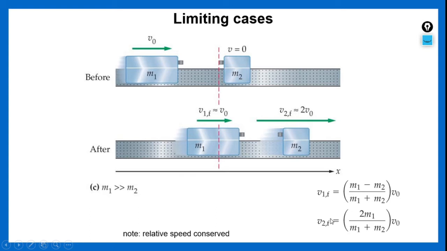For the velocity of the second body after collision, again we can neglect the mass of the second body which is the lighter one. In 2m1 by m1, the m1 gets cancelled, so we get 2 v naught. That means it is nearly equal to 2 v naught, that is, 2 times the velocity of the first body which was moving towards the second body initially, which is at rest.